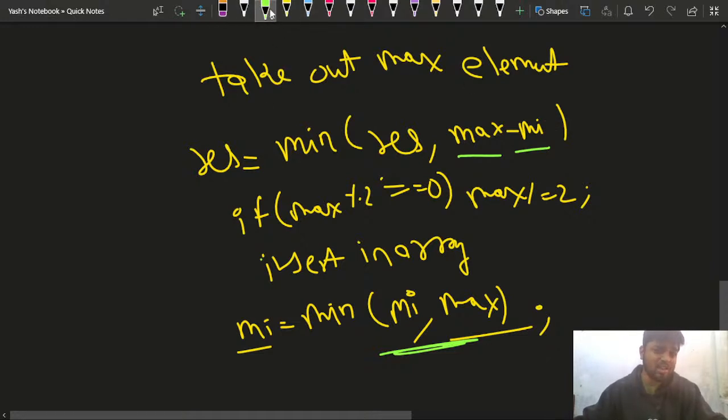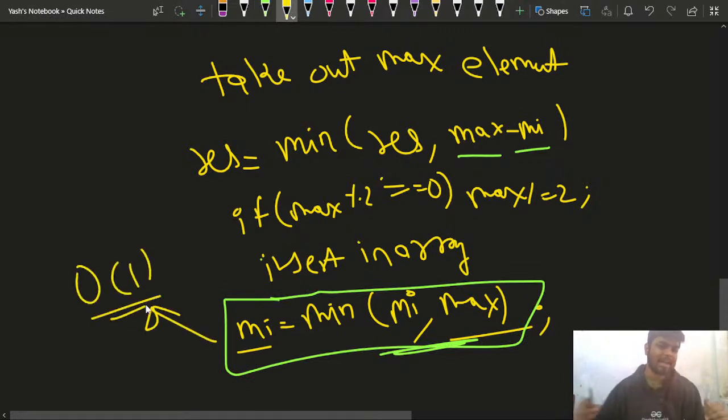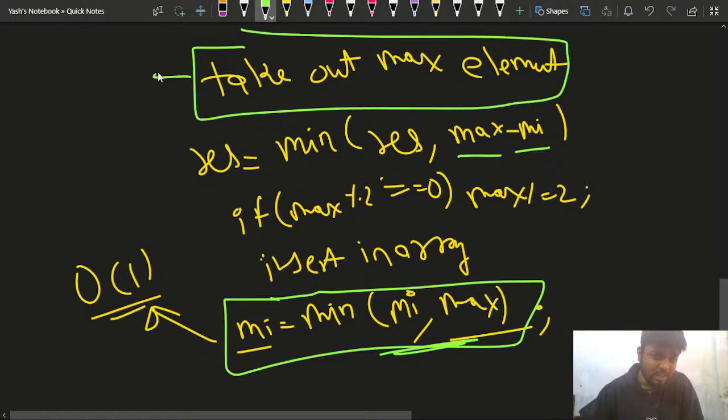Now you have understood that I can take out the minimum element in order of one time, right? I can keep track of the minimum element in order of one time. But the thing with this question is that, while I can keep track of the minimum element in order of one time, I'm always taking out the maximum element. If I do it from the array, it will take order of n time.